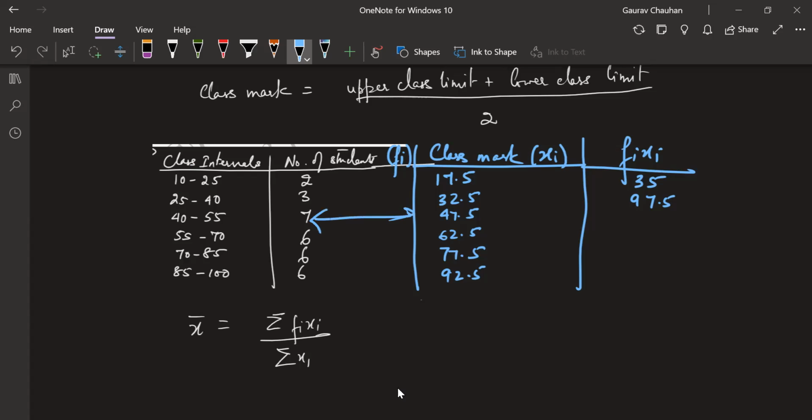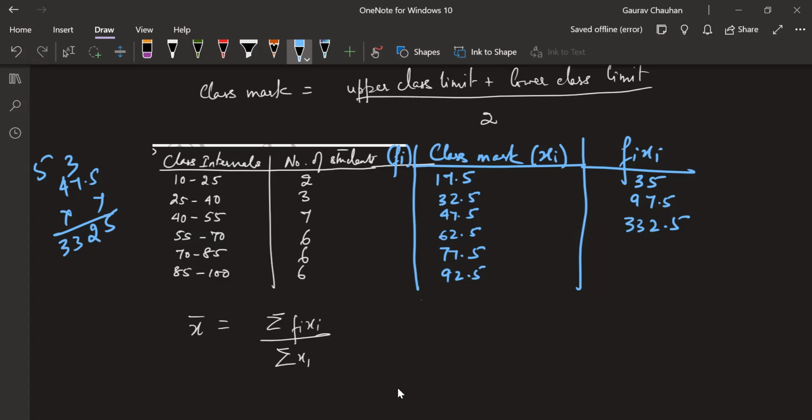7 into 47.5. Can someone quickly do that? Okay, hold on, let me do it. 47.5 into 7. 7 5s are 35, 7 7s are 49, 49 plus 3 is 52.5. 7 4s are 28, 28 plus 5 is 33, so 332.5.